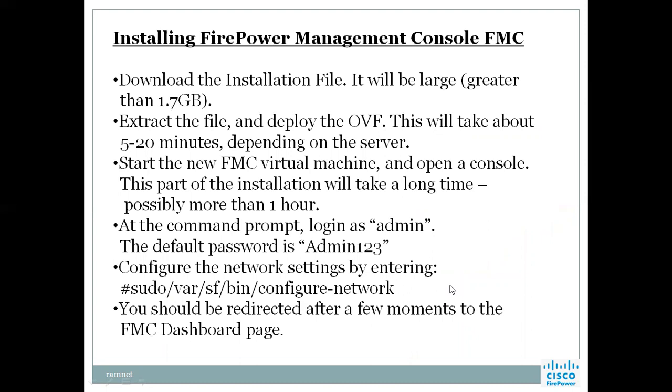Next, installing Firepower Management Console, FMC. Download the installation file, which will be larger, greater than 1.7 GB, from the Cisco site. Extract the file and deploy the OVF. This will take about 5 to 20 minutes, depending on the server. Start the new FMC virtual machine and open a console. This part of the installation will take a long time, possibly more than 1 hour. It means that to come up to the prompt of FMC after the installation, it takes 1 hour.